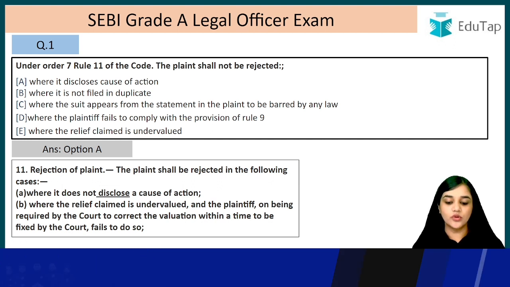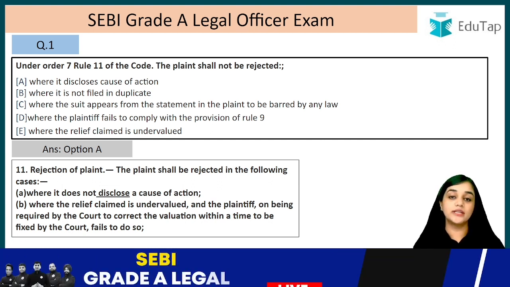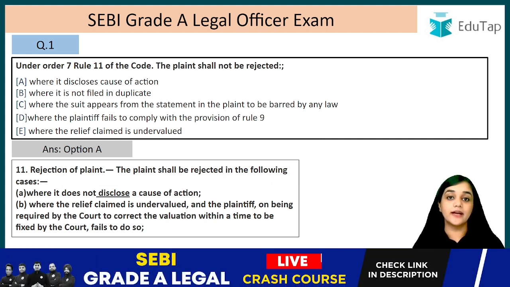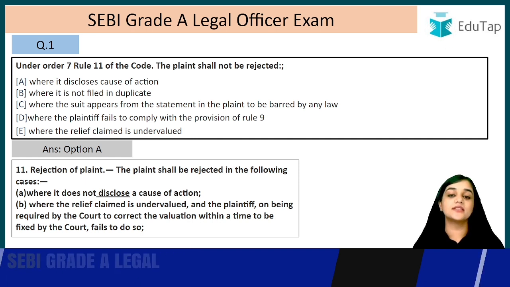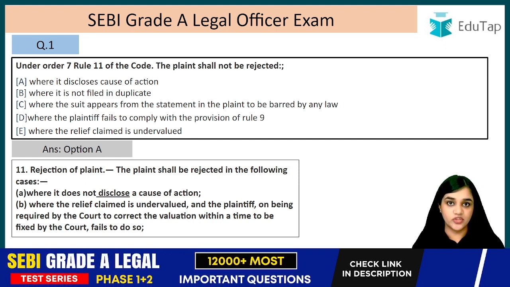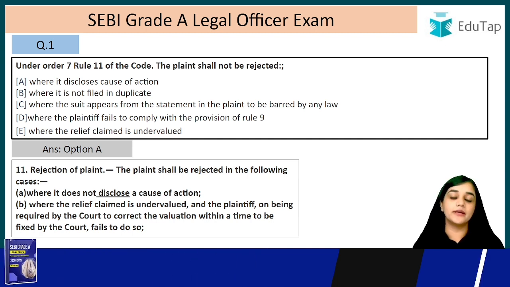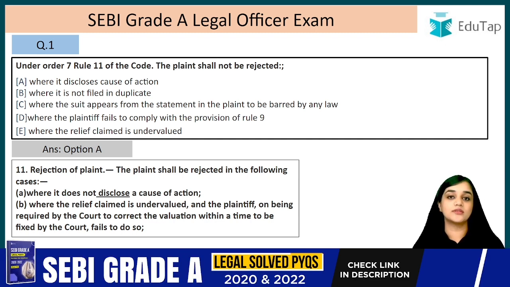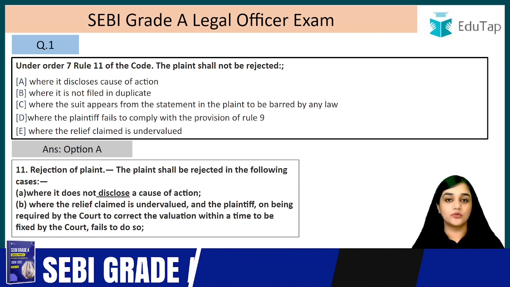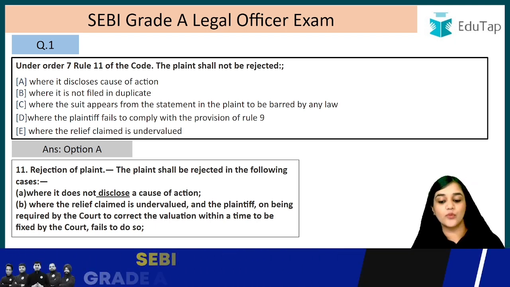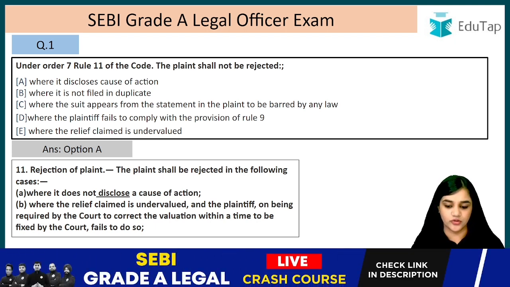First one, where it does not disclose a cause of action. So the word used here is disclose. They are not saying that there is no cause of action. They are saying that you have not disclosed what the cause of action is. In that case, your plaint is liable to be rejected. For example, there was a suit which kept on saying that a fraud has been committed, but it did not disclose what that fraud was, right? In that case, it was rejected. So that is why they are saying where it does not disclose a cause of action.